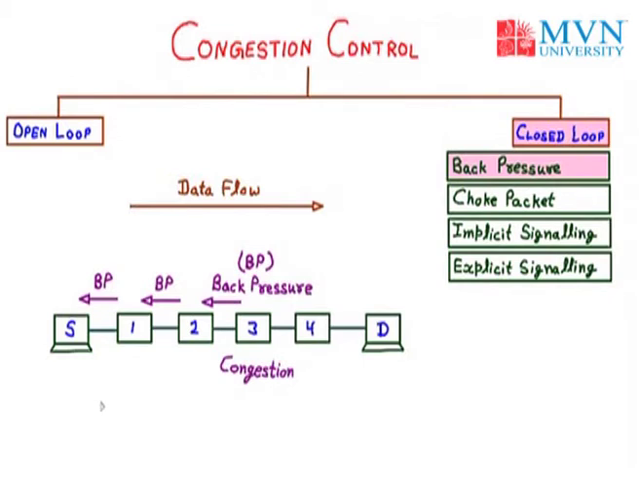Now, when the source receives the back pressure message from node number 1, the source will come to know that there is congestion at some point in the network between source and destination. So the source will slow down. When the source slows down, it will send packets after some particular time interval, and we can reduce the congestion with the help of back pressure. So that is all about back pressure, in which a congested node sends a back pressure message to the previous node and the source will slow down.